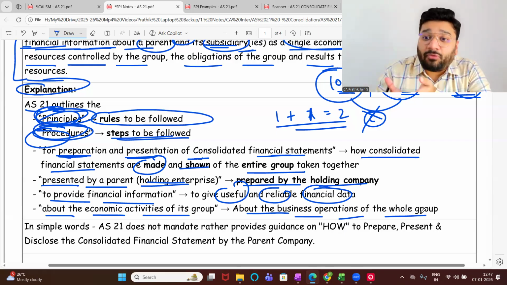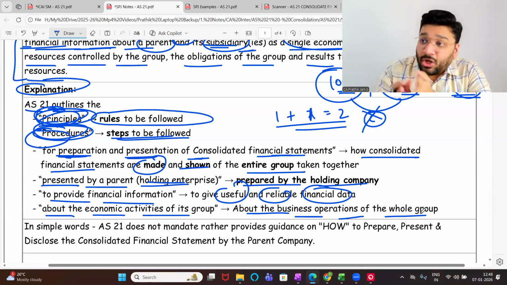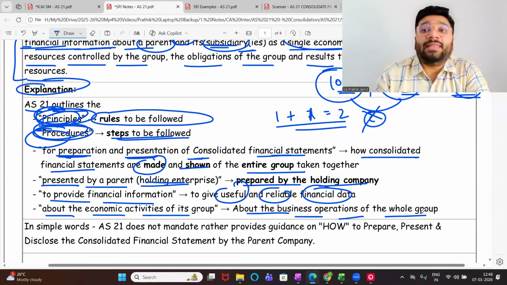What is my total profit? What is my total revenue? What is my total expenses? What is my total tax? What is my total asset? What is my total liability? So you get the group on the whole. Group on the whole, you get the information.